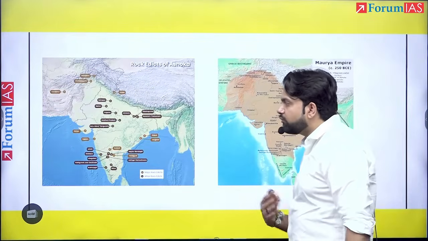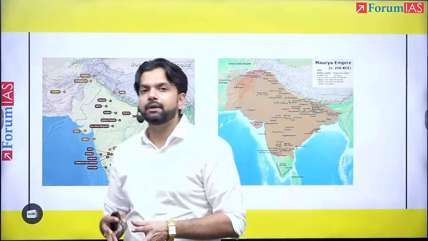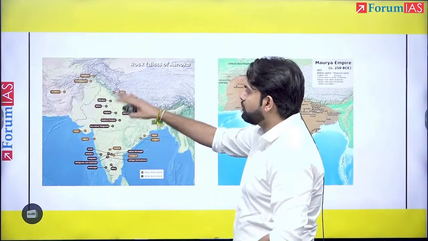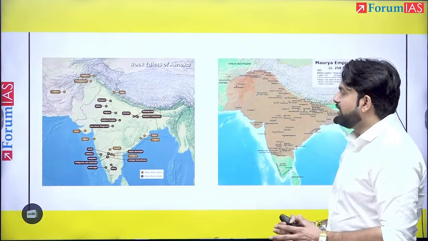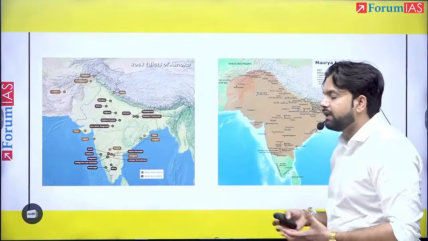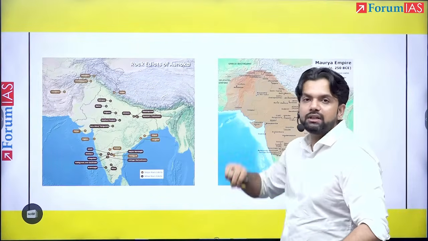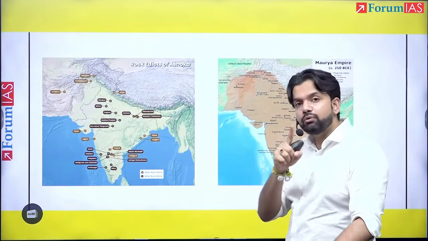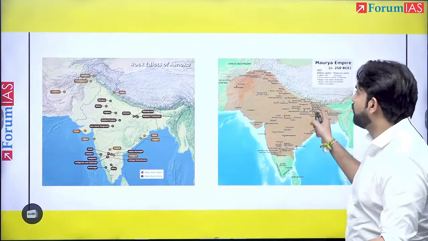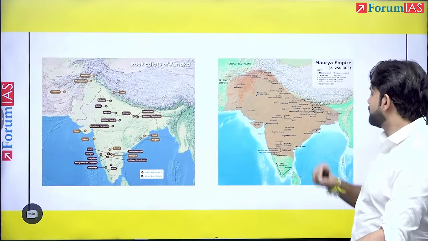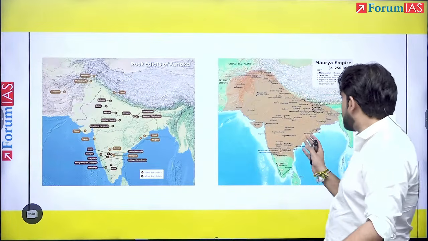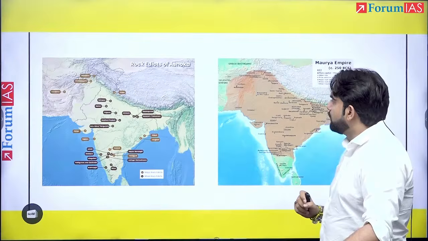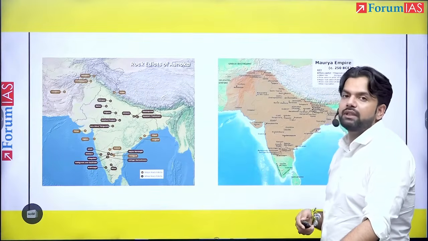If you were one of those candidates who had their notes prepared, you would have mentioned the major rock edict sites. But even if you were not one of those candidates who may have prepared a map for this, you should have, and you must have, prepared the map of the Mauryas. Very important. So clearly this is precisely how one goes about it. Yes, a map of the Mauryas could certainly have been made.